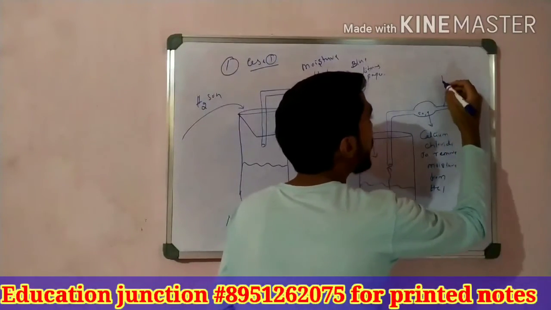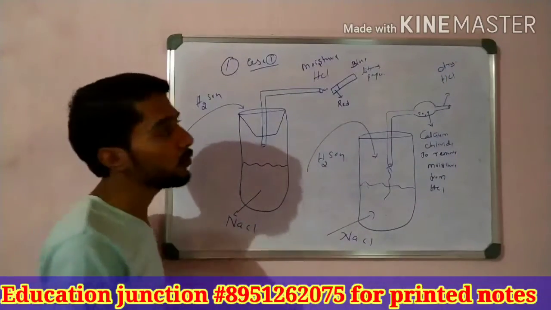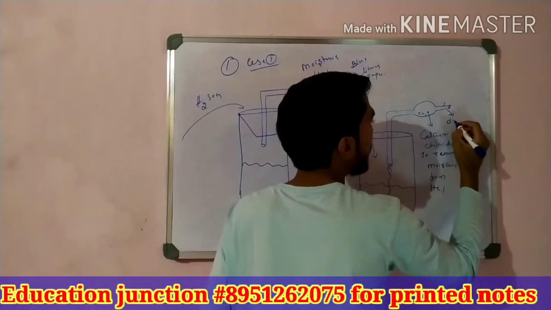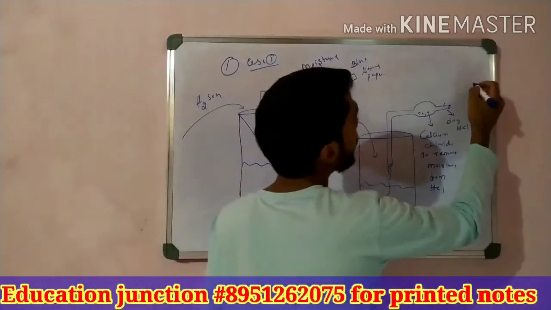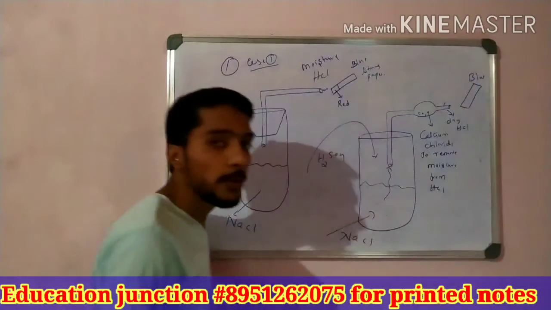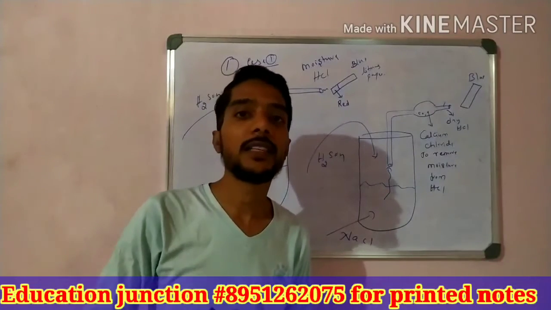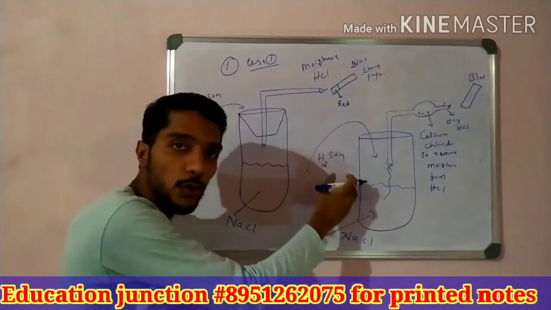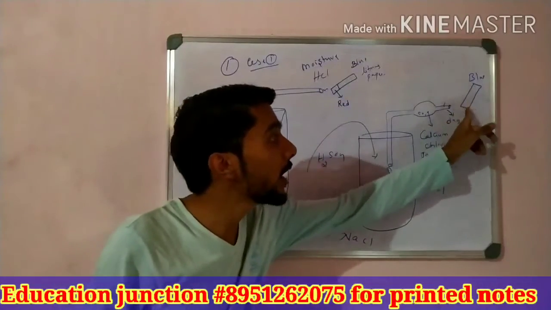We get which type of gas? We get dry HCl. Dry hydrochloric gas is formed, students. When this dry hydrochloric gas is tested with blue litmus paper, we observe that there is no change in the blue litmus paper color. Why did this happen? This is also HCl, same NaCl, same H2SO4, but in one case the color changed from blue to red, and here the blue color is not changed.